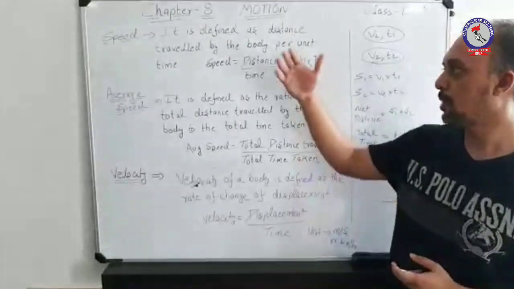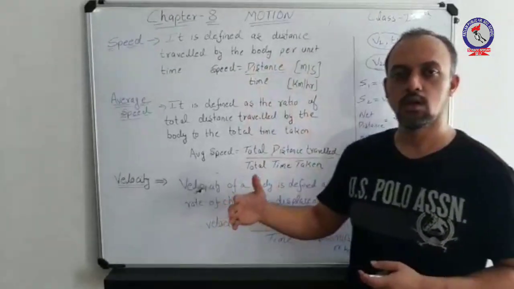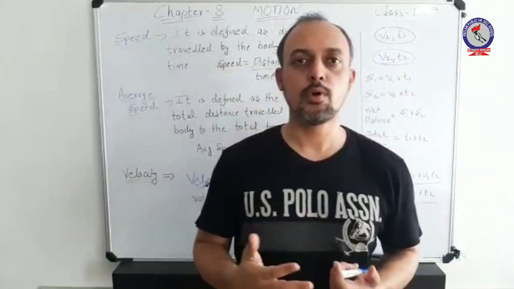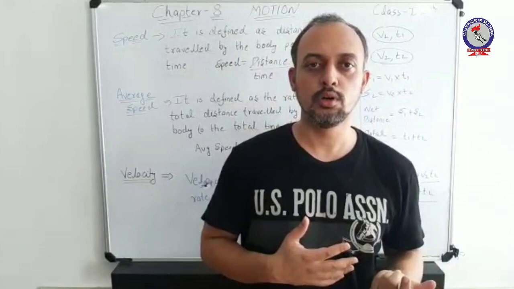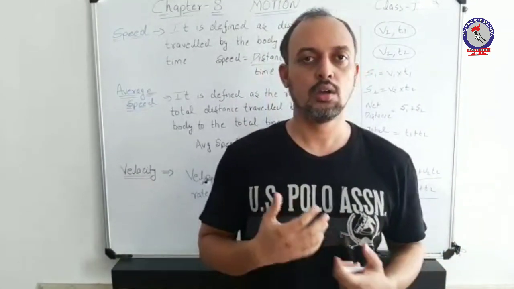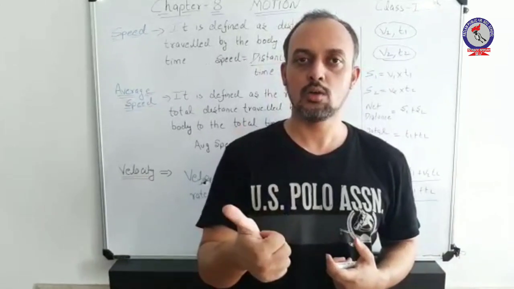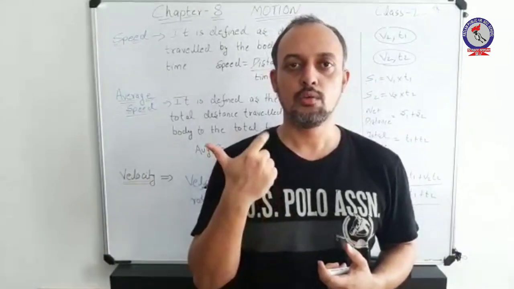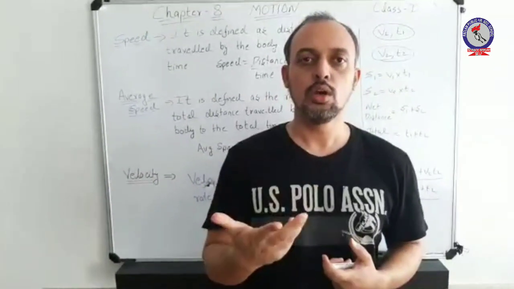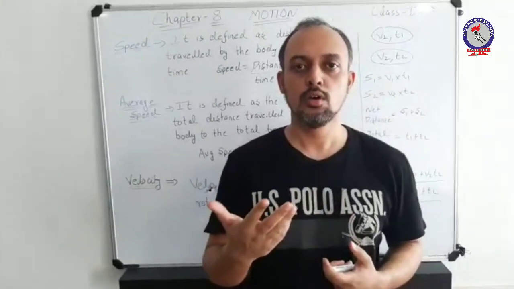Hence, we can compare speed and velocity under different parameters. So these were a few important things to remember while calculating speed and velocity. Remember, speed is a scalar quantity and cannot be zero, while velocity is a vector quantity and can be zero. Units remain the same for both.